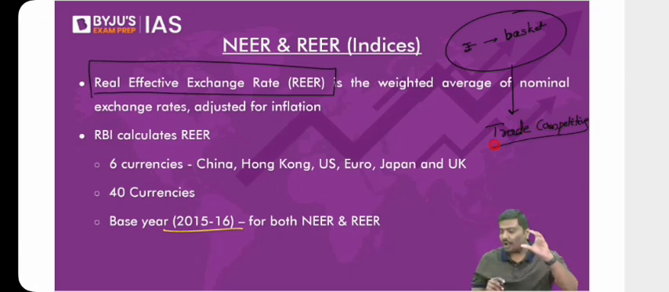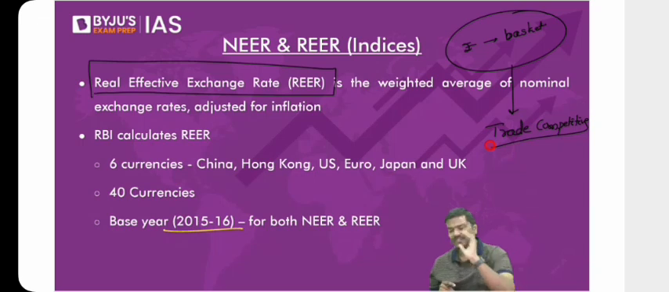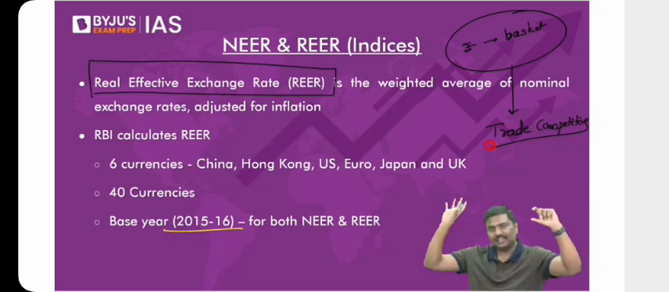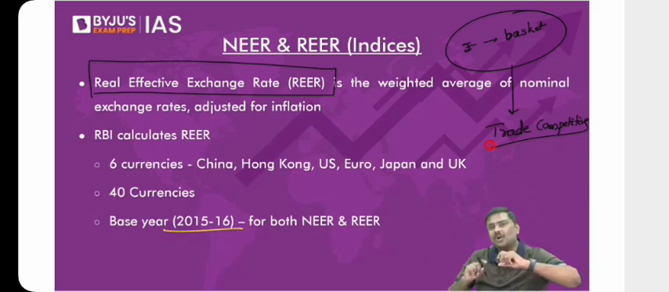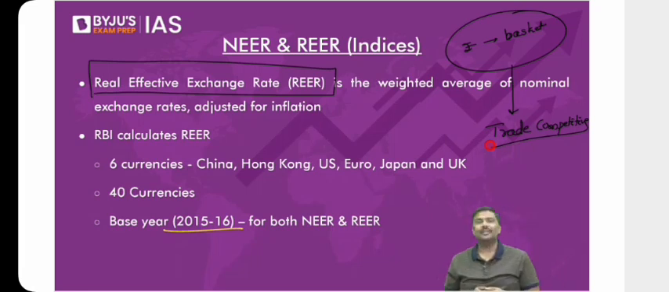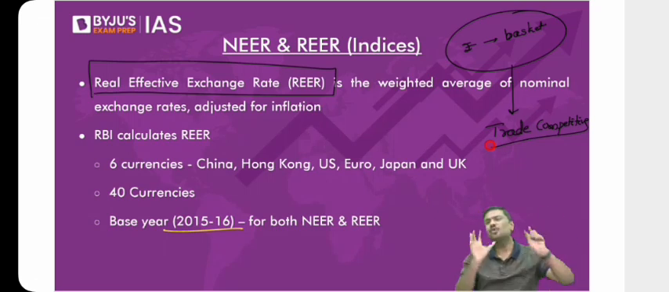In the nominal effective exchange rate, NEER, what we have done is compare rupee versus basket of currencies. My question is, can it provide how competitive your trade is in the international market? Can it provide the competitiveness? Answer is no. Some of you are saying yes. Answer is no. Why? Just go back to the basic idea.